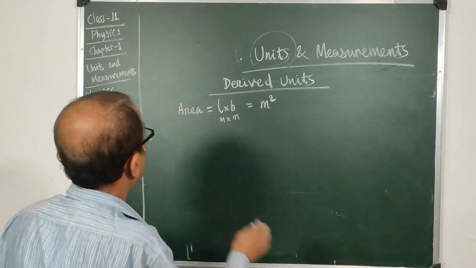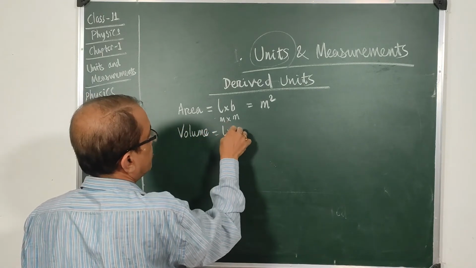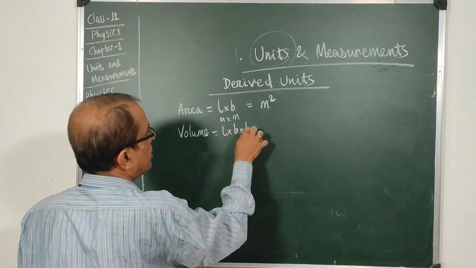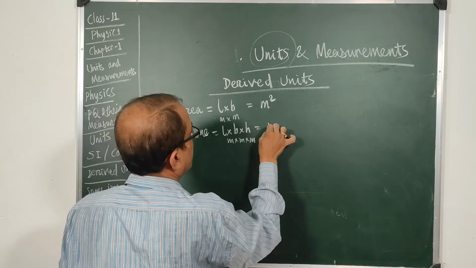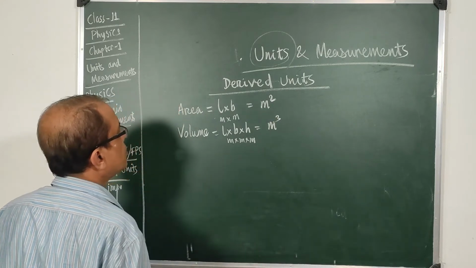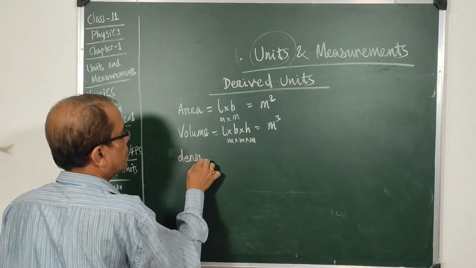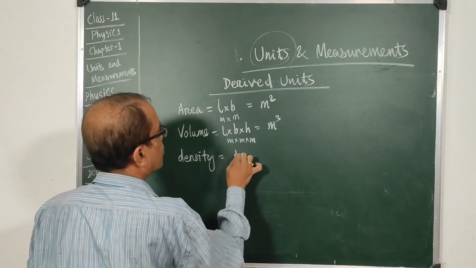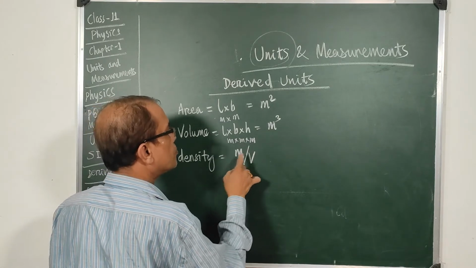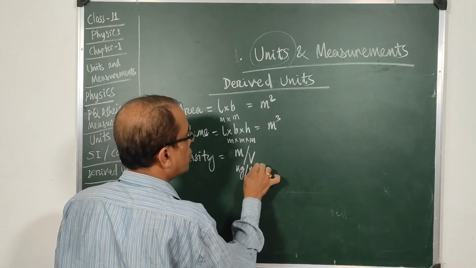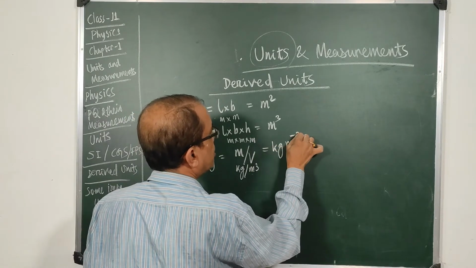And volume is a derived unit, because it is a product of 3 things, length, breadth and height. So meter into meter into meter, it will make meter cube. What about density? The formula for density is mass by volume, so it will be measured in terms of kg per meter cube. So the units are kg meter to the power minus 3.